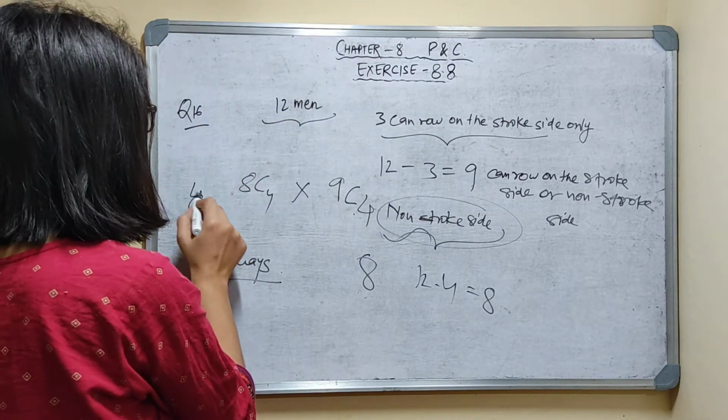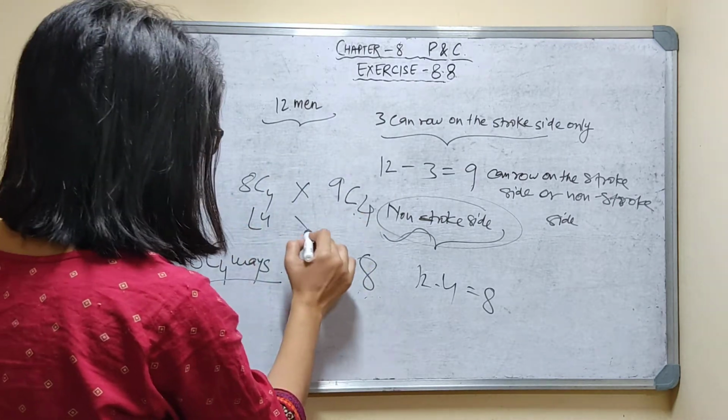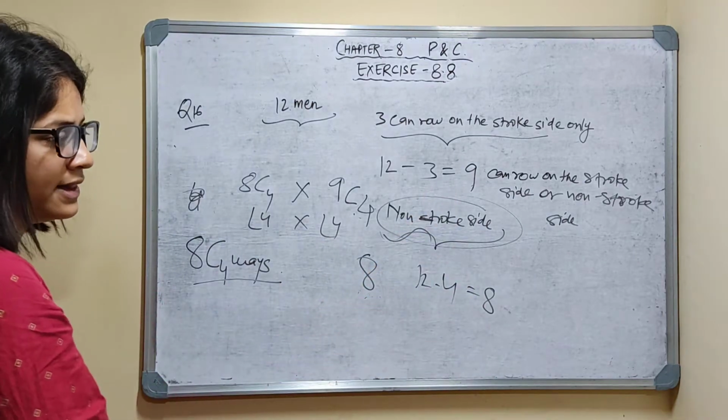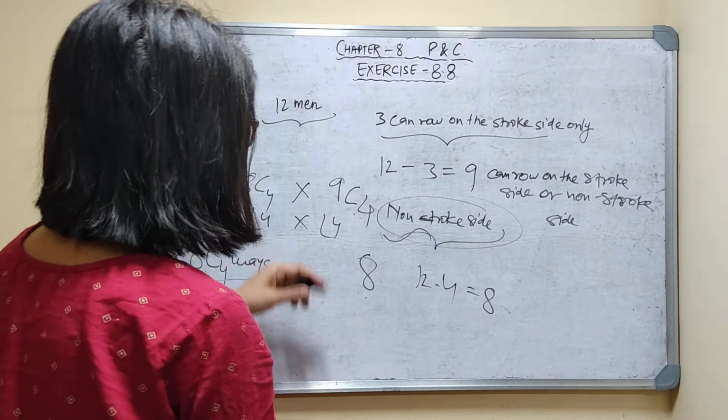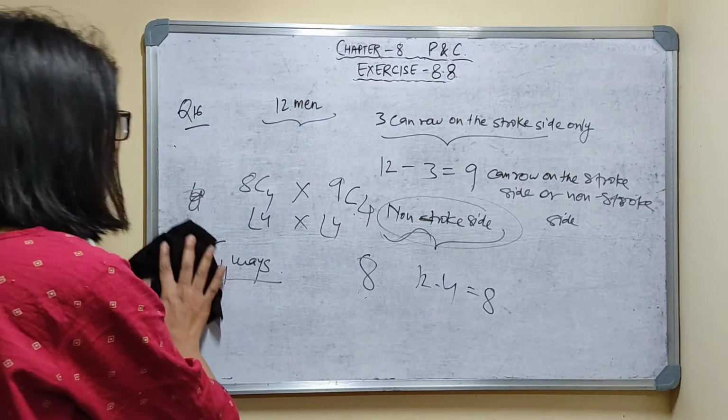And there are 4 men for each side, so factorial 4 for arranging this side, and factorial 4 for arranging that side. Is it clear? So 8C4 into 9C4 into factorial 4 into factorial 4. You have to solve.